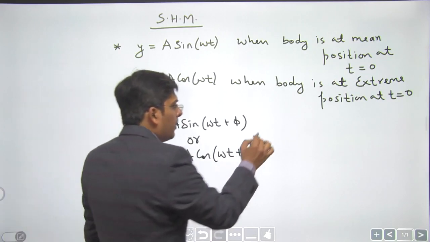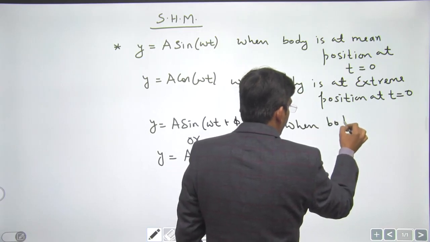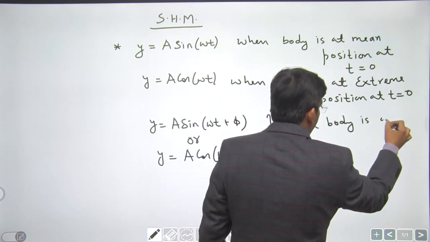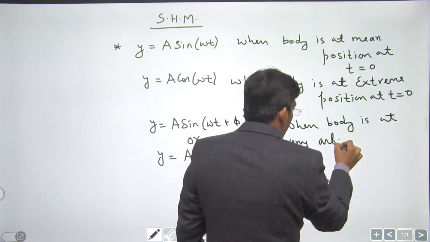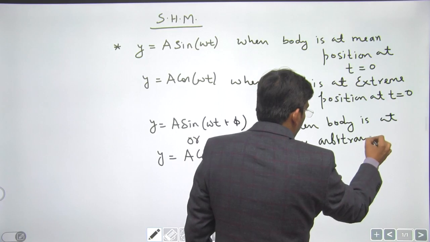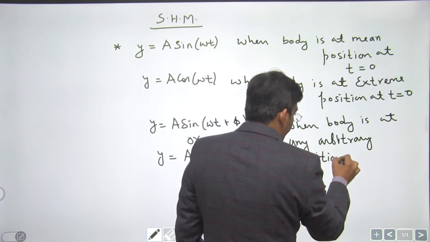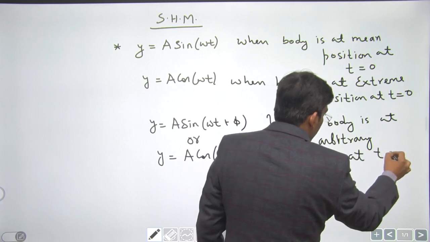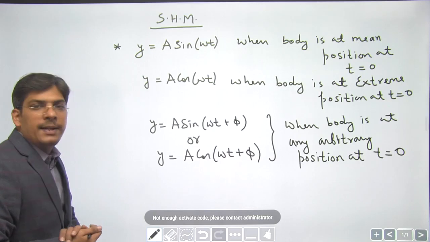It is used when the body is at any arbitrary position at t equals 0.